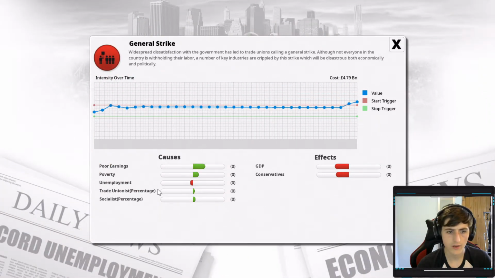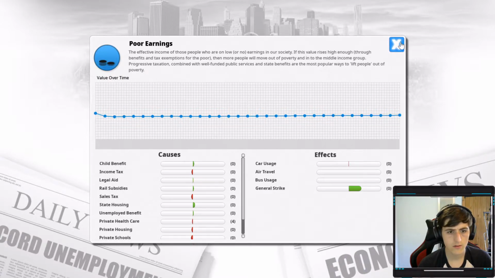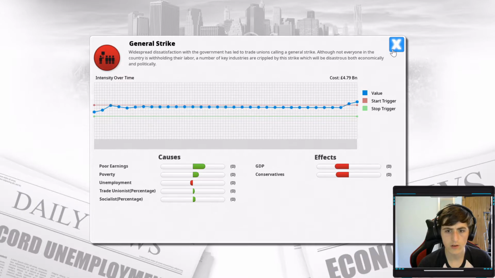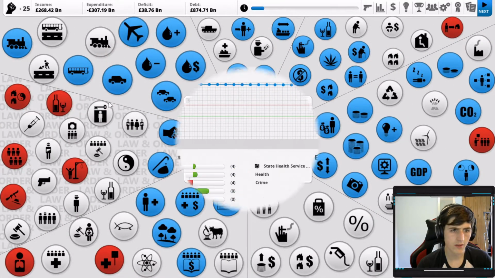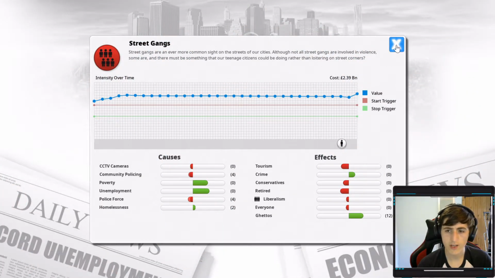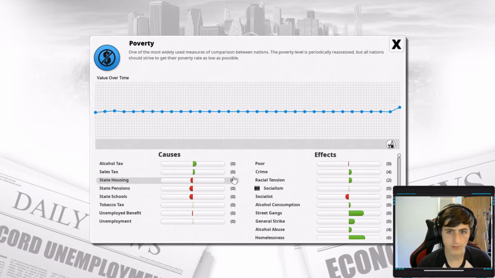A general strike. Oh, great. That's going to cost us a lot of money, and will destroy our GDP. Right, vigilante mobs are on the way down. Alcohol abuse is on the way down. Ghettos aren't at the moment. Street gangs is on the rise because of the poverty and unemployment.